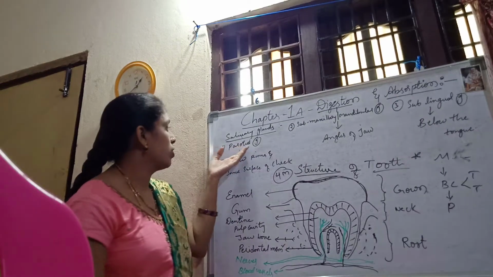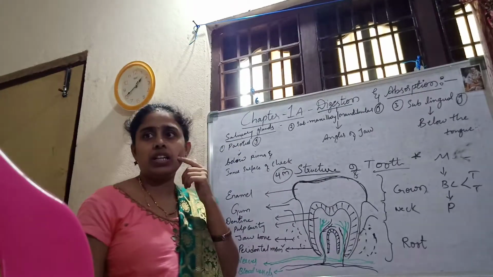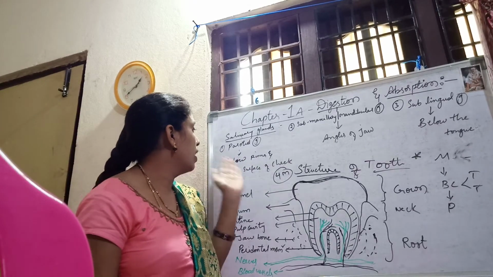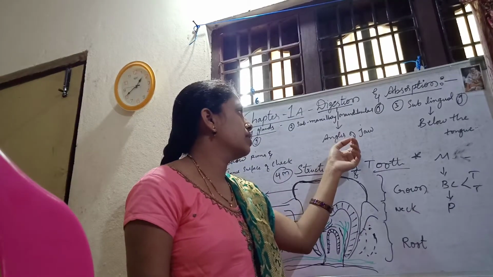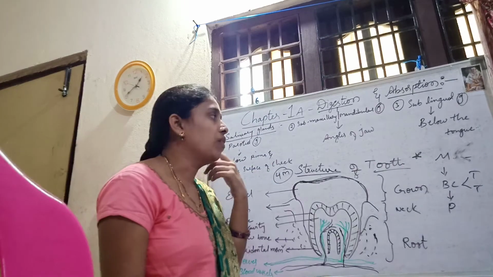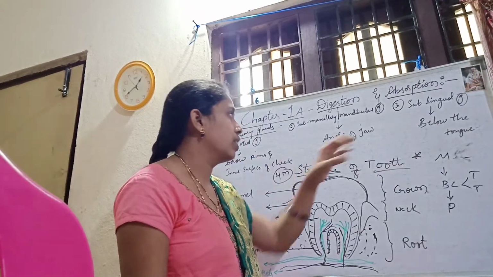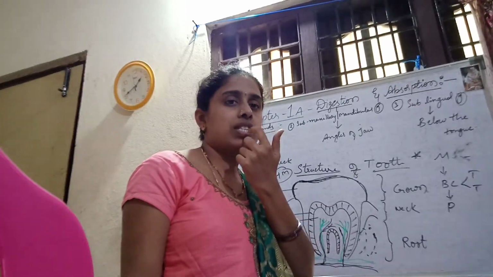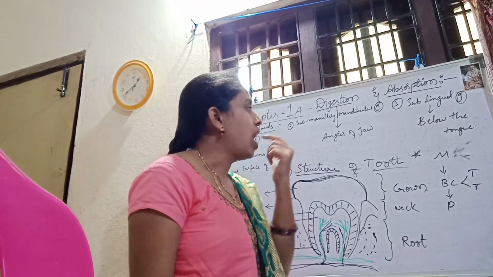Okay, parotid glands are present below the pinna and on the inner surface of the cheeks. Okay, below the pinna and on the inner surface of the cheeks. And next, submaxillary or submandibular glands are present at the angles of the jaw. So we can feel the saliva which is coming outside. Next, sublingual glands. These are present below the tongue. So if you see, you will feel the difference. Okay, below